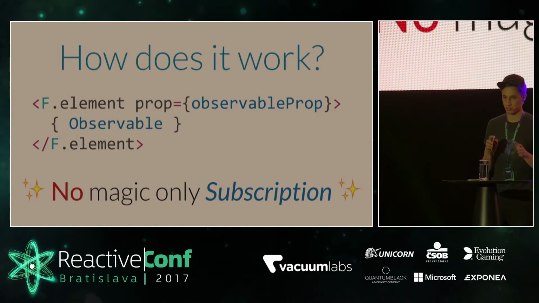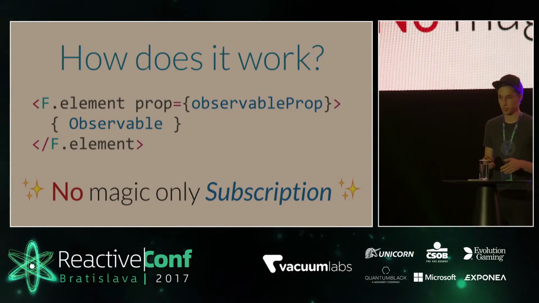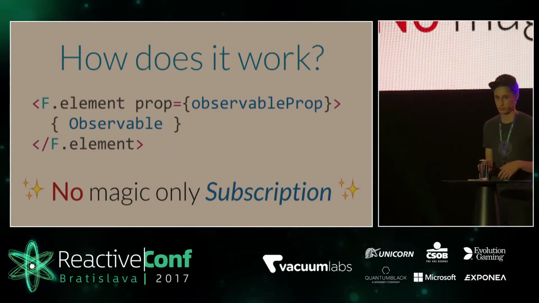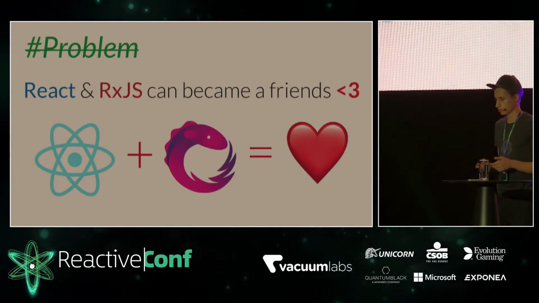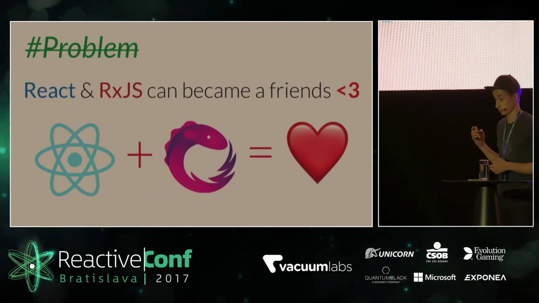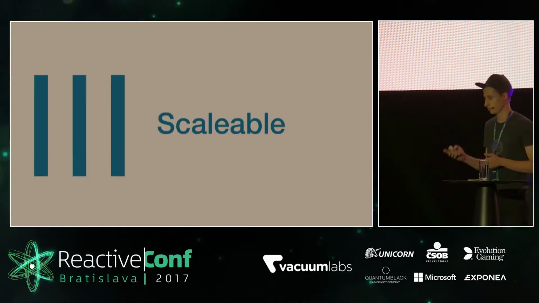So how does it work? There is no magic, only subscription. So our F elements will subscribe to observable props and will re-render when our observable props receive a new value, and it will be different. That's why React and Rx can become friends, and React can become reactive with Focal. And Focal supports a new version of React, so don't worry.